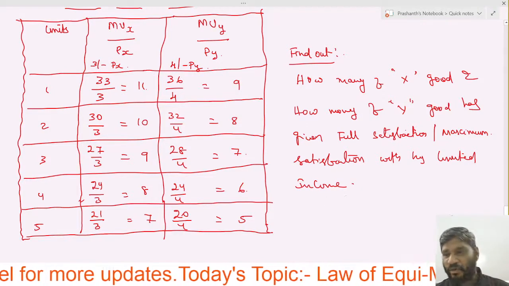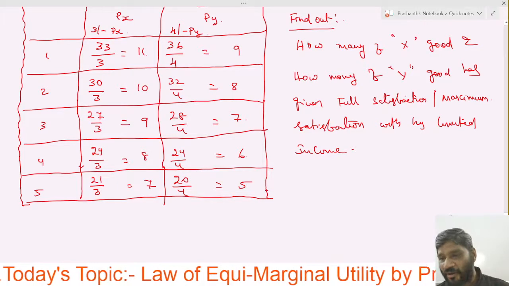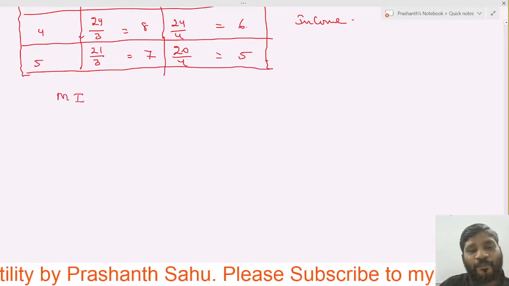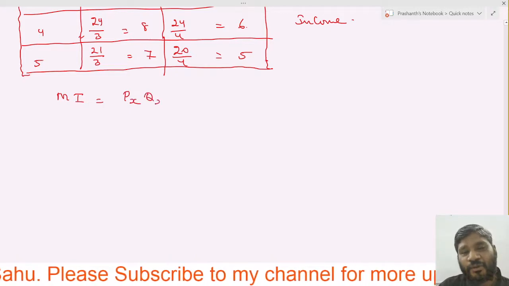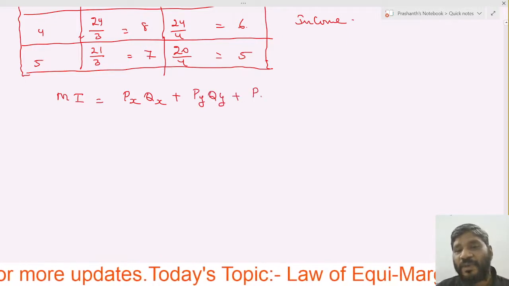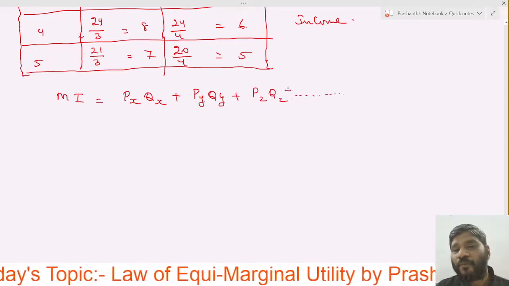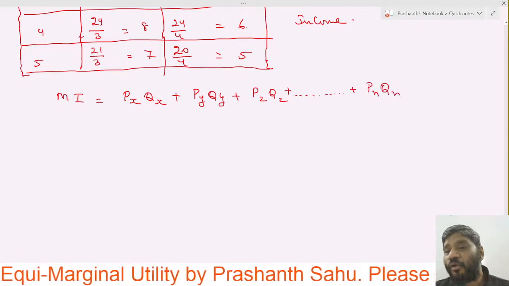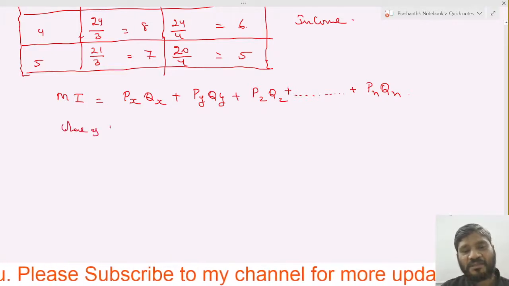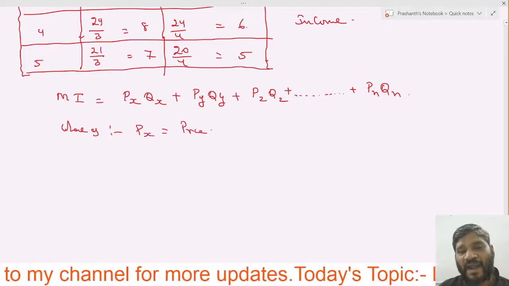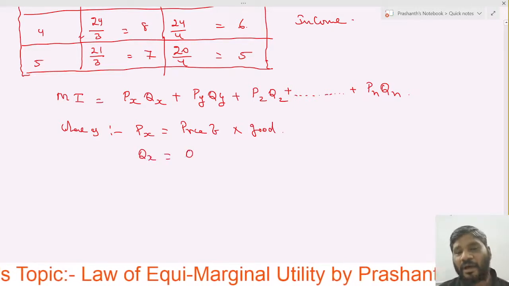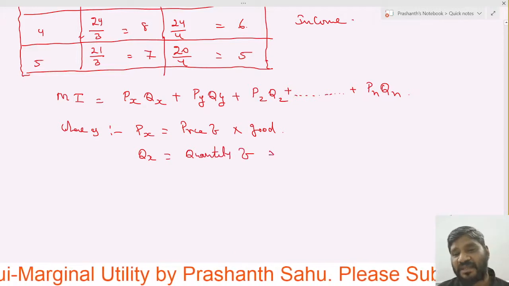To calculate that, we have another formula: money income equals Px Qx plus Py Qy plus Pz Qz, and so on, plus Pn Qn up to the last. Here, Px is the price of X good, Qx is the quantity of X good.